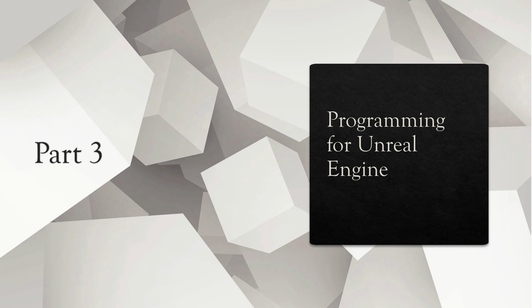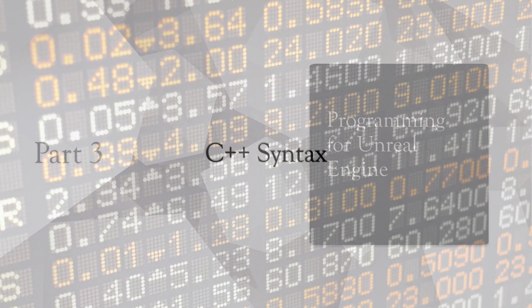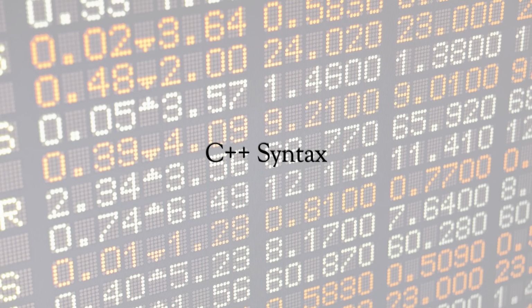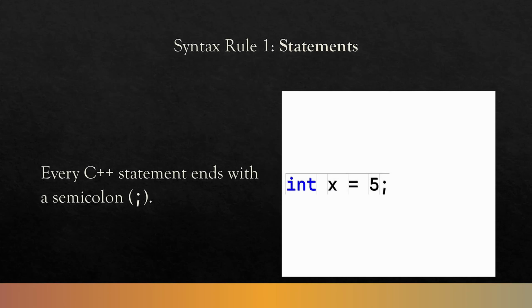This video is part 3 of programming for Unreal Engine, and for this video we're going to talk about C++ syntax. So syntax are the rules that are involved with working with a programming language. The first rule, and these are not official rules, these are just my general philosophies, things I usually work with. The first rule is that every statement ends with a semicolon.